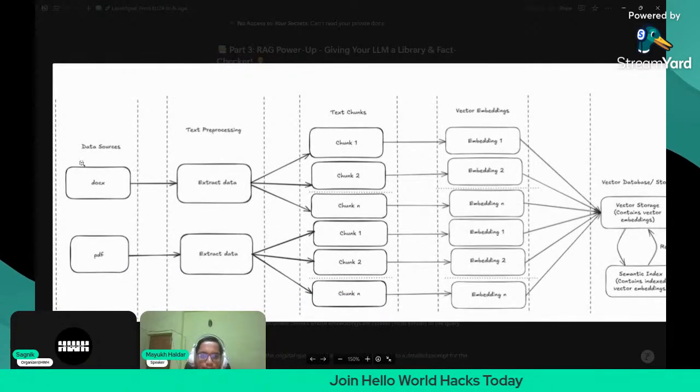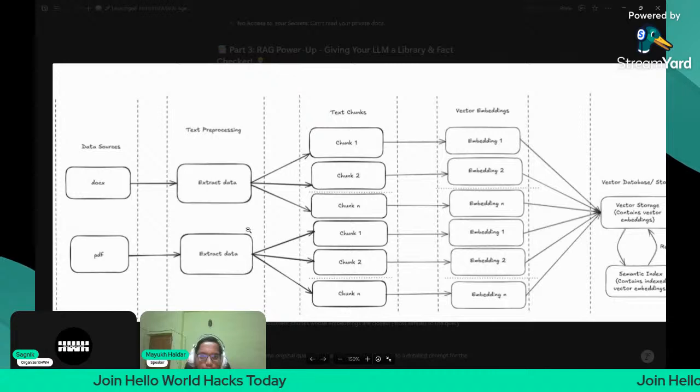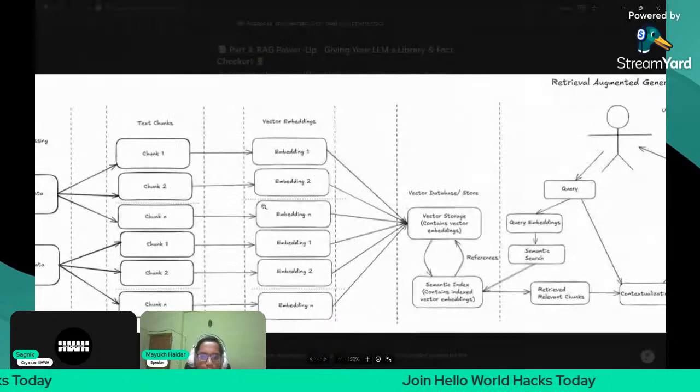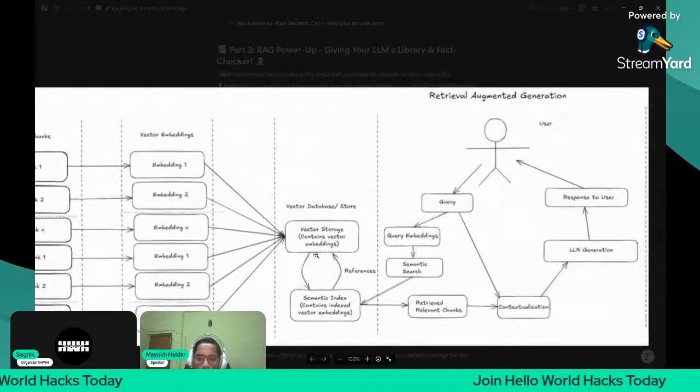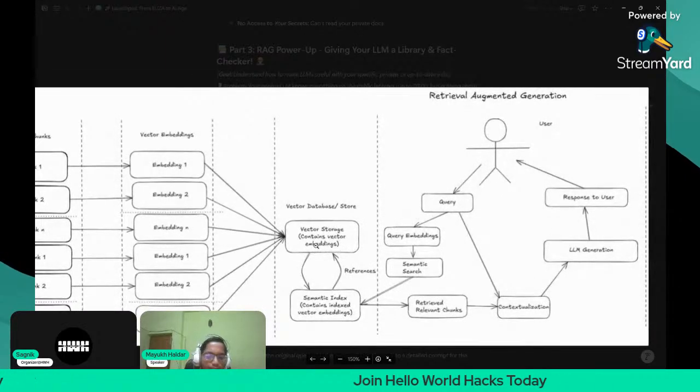First you give some kind of data sources, then these data sources are pre-processed, then they are chunked into chunks, and these chunks are then converted into embeddings, vector embeddings. These vector embeddings are then stored into a vector database or vector store. Then they are indexed. The vector embeddings are then made into a vector index, and then the user will ask a query.